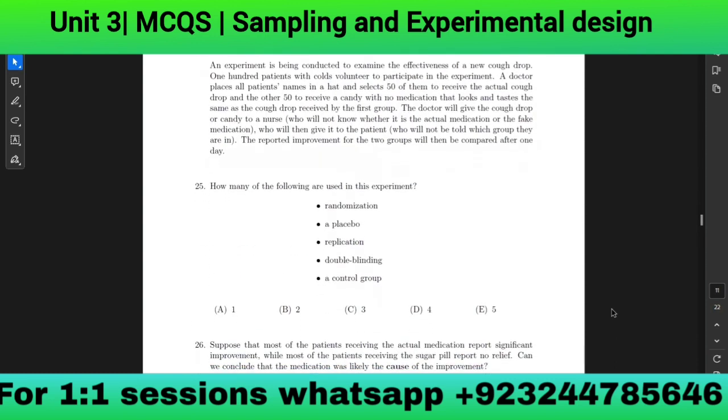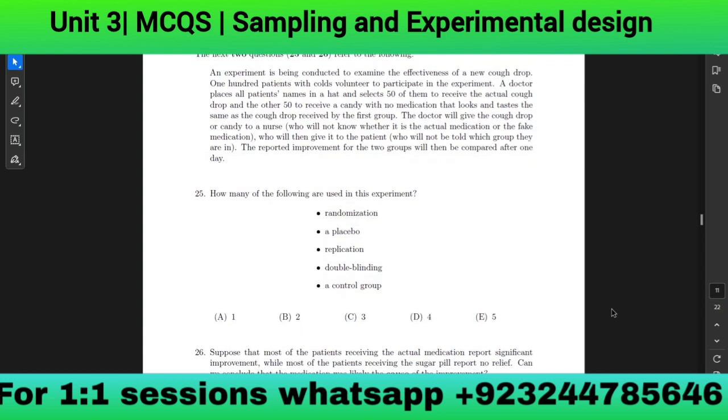The next 2 questions, 25 and 26, refer to the following. An experiment is being conducted to examine the effectiveness of a new cough drop. 100 patients with colds volunteer to participate in the experiment. A doctor places all patients' names in a hat and selects 50 of them to receive the actual cough drop and the other 50 to receive a candy with no medication that looks and tastes the same as the cough drop received by the first group.